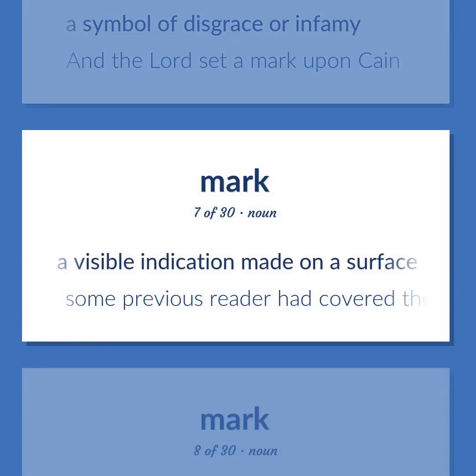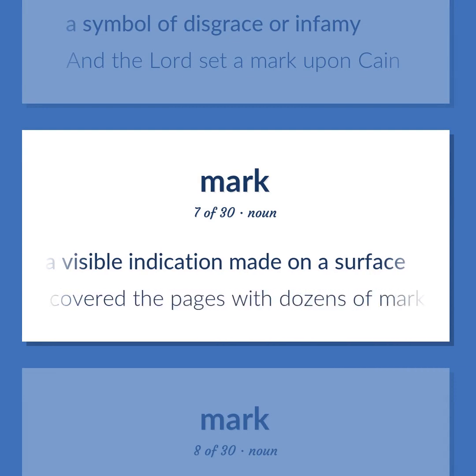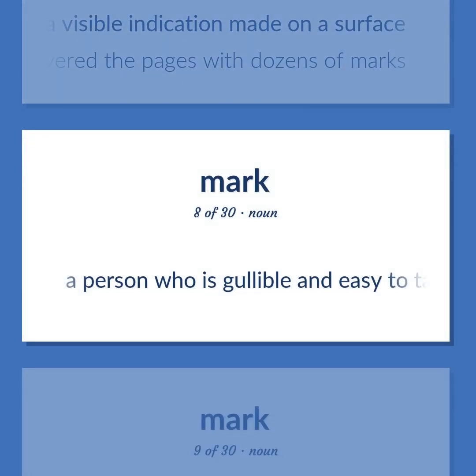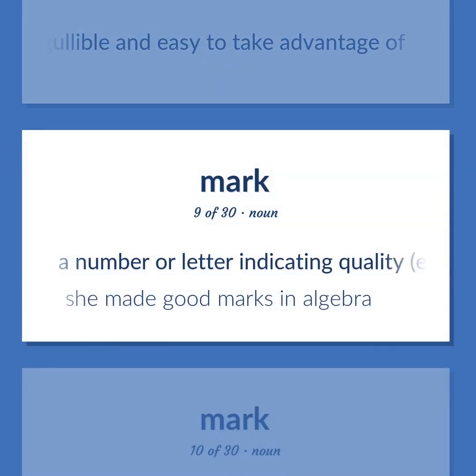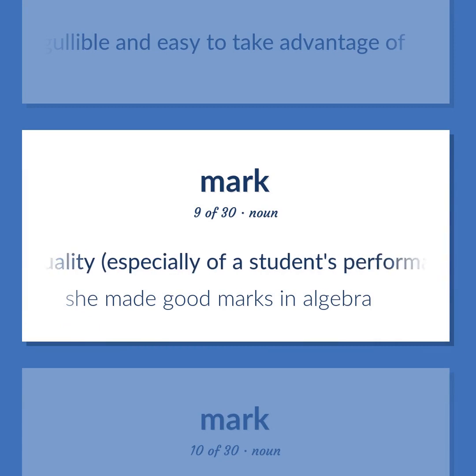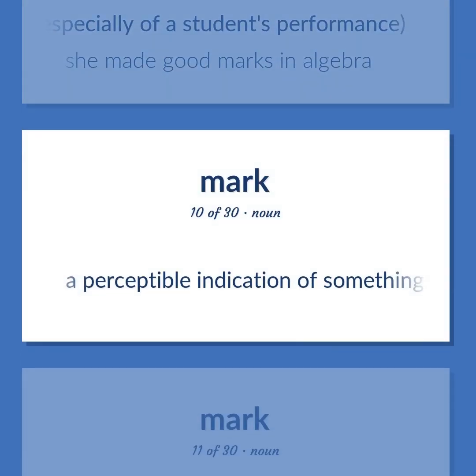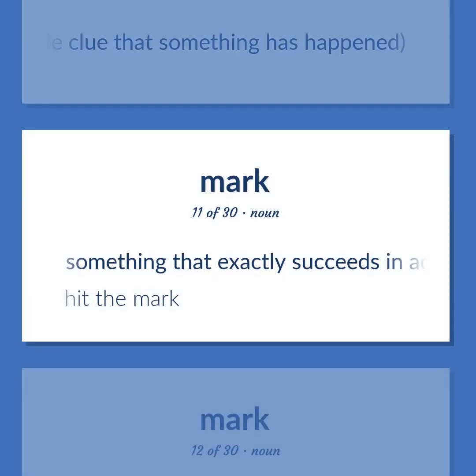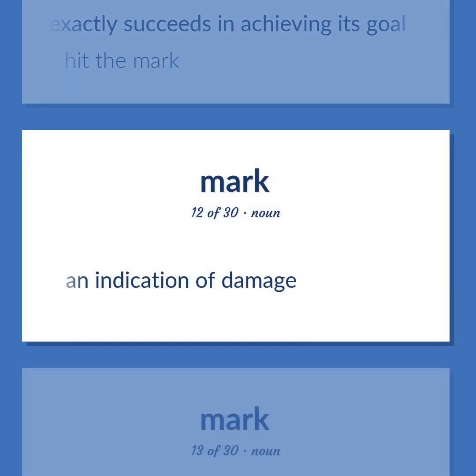A visible indication made on a surface. Some previous reader had covered the pages with dozens of marks. A person who is gullible and easy to take advantage of. A number or letter indicating quality, especially of a student's performance. She made good marks in algebra. A perceptible indication of something not immediately apparent, as a visible clue that something has happened. Something that exactly succeeds in achieving its goal. Hit the mark. An indication of damage.